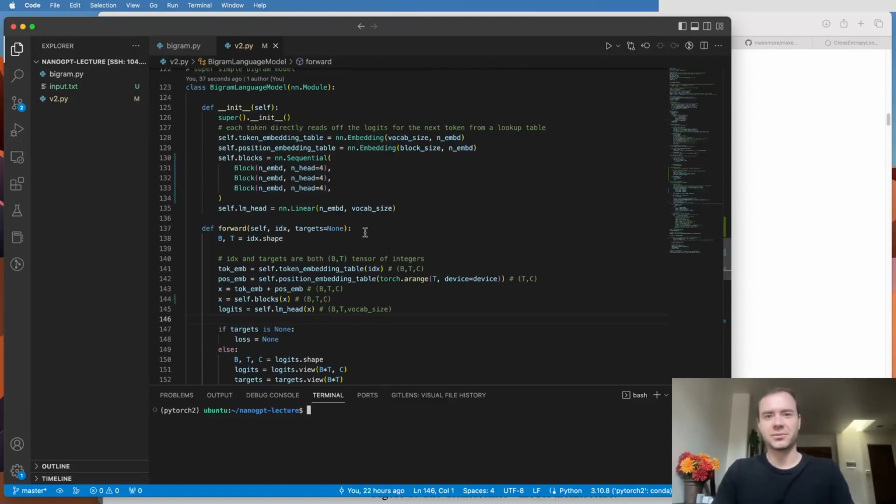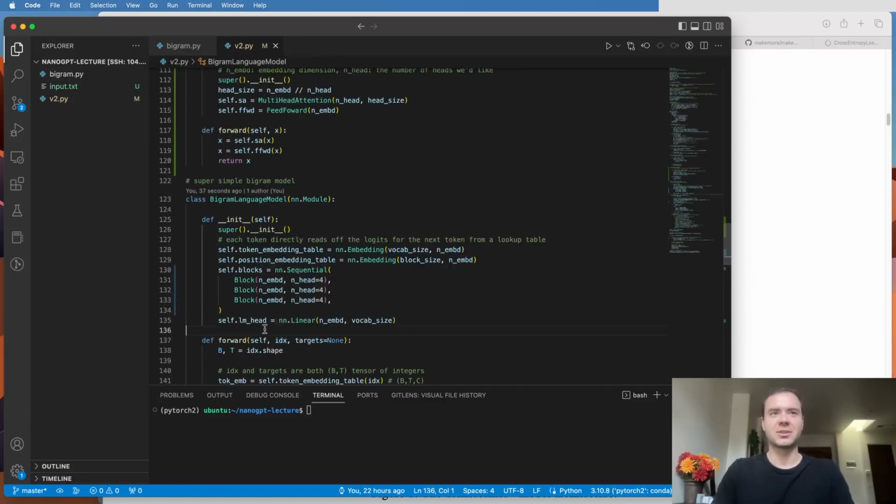Now, I actually tried to run this, and the problem is this doesn't actually give a very good result. And the reason for that is we're starting to actually get a pretty deep neural net. And deep neural nets suffer from optimization issues, and I think that's what we're slightly starting to run into.